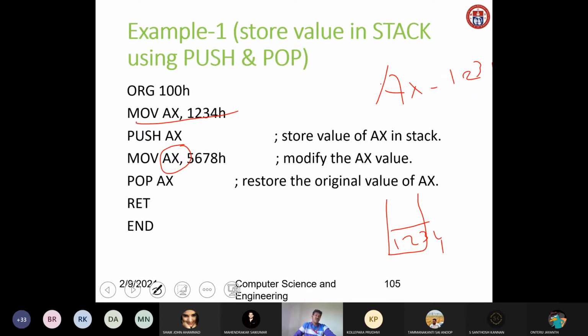The original value of AX here is 1234, so it will be popped by using pop. That is restoring the original value of AX. Then finally we have written RET, which returns to the main program, and finally END. END is used to indicate the end of the program. This is how we can store a value in the stack by using push and pop.